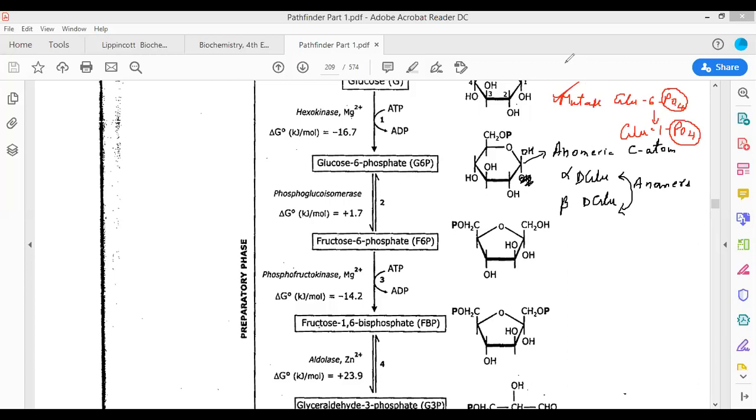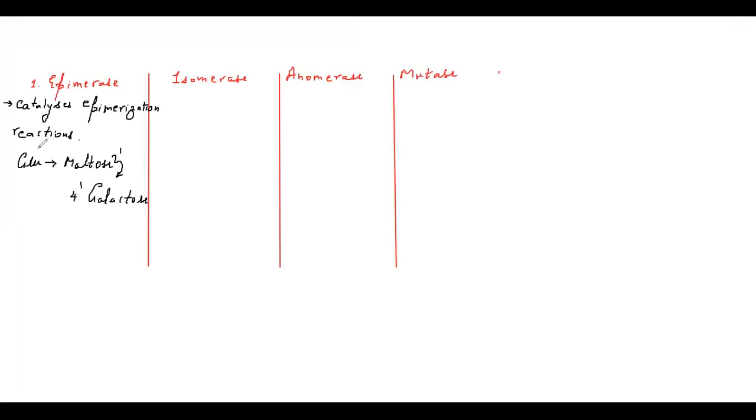Okay, so this is all about these different enzymes. Let me just write about them. Epimerase catalyzes the epimerization reaction. Isomerases are the enzymes that catalyze isomerization reaction.